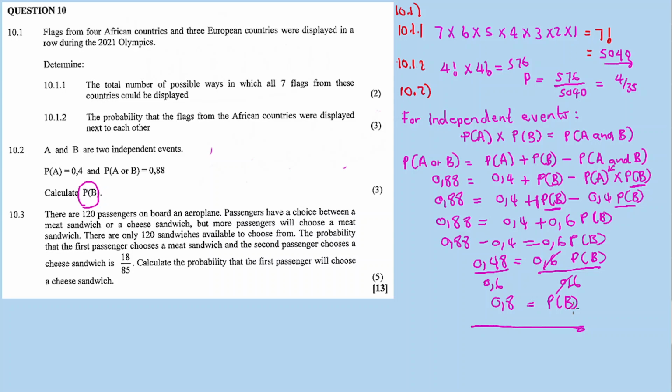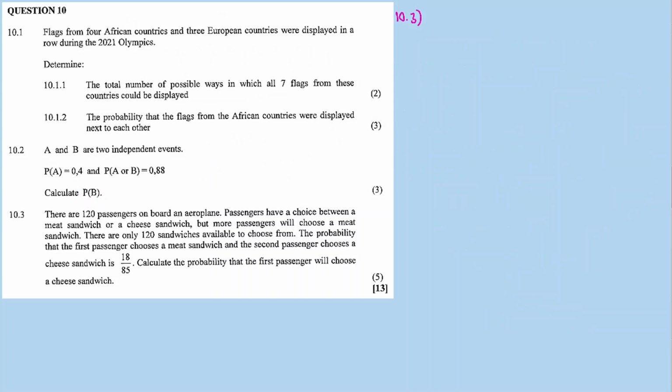So 10.3 now. But first, we will erase so that we can answer this one. Okay, 10.3. There are 120 passengers on board an aeroplane. Passengers have a choice between a meat sandwich or a cheese sandwich, but more passengers will choose a meat sandwich.